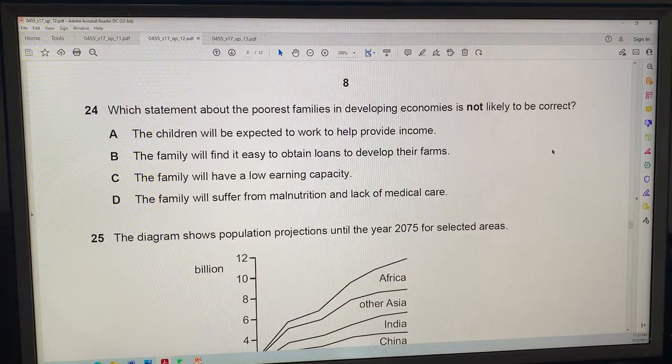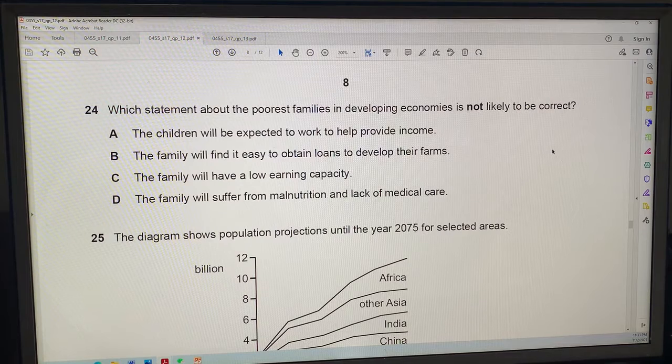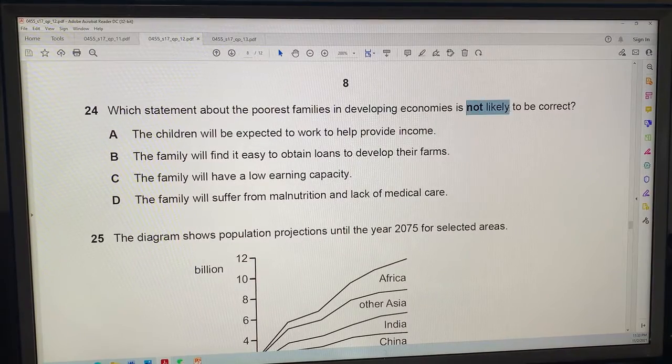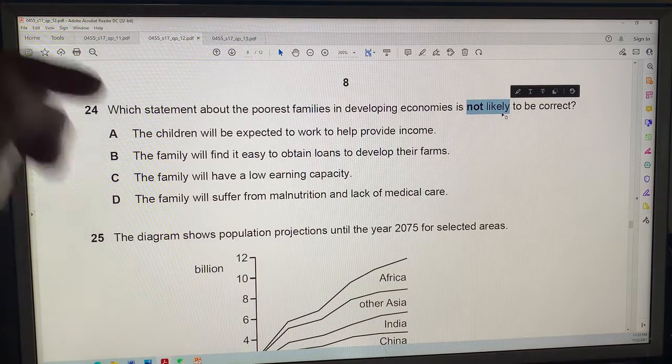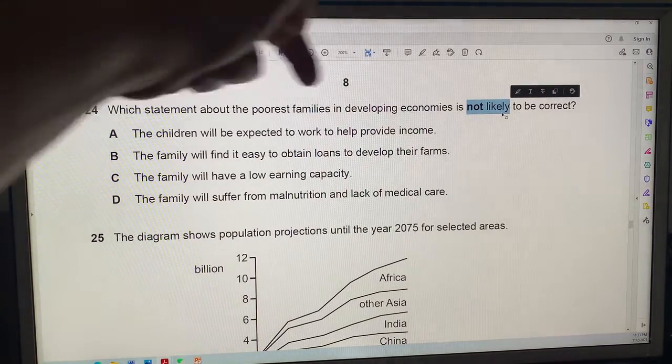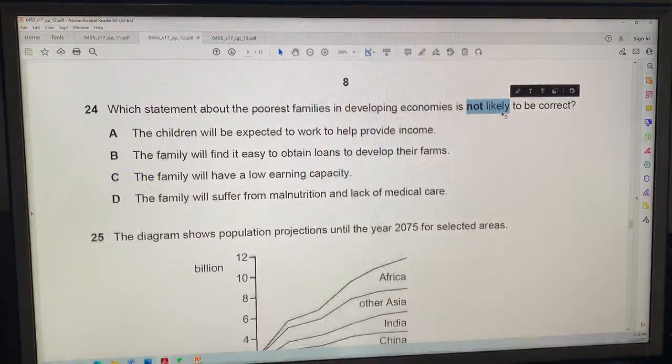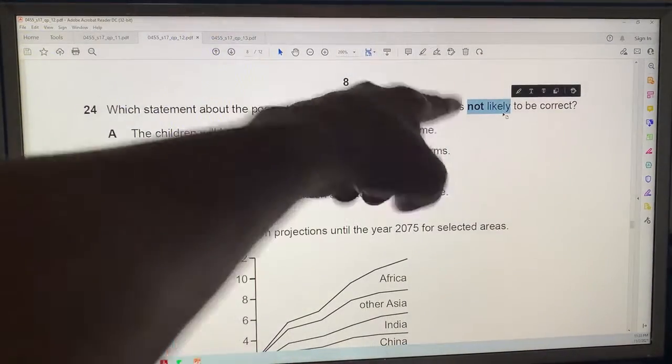Oh, 24. Which statement about the poorest families in developing economies is not likely to be correct? So which one is not correct? Statement about poor families. Children will be expected to work, probably, for the poorest families in developing economies.